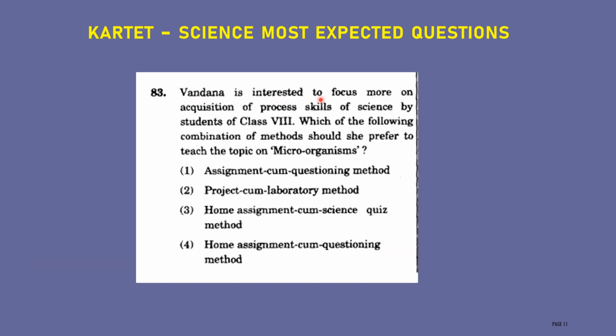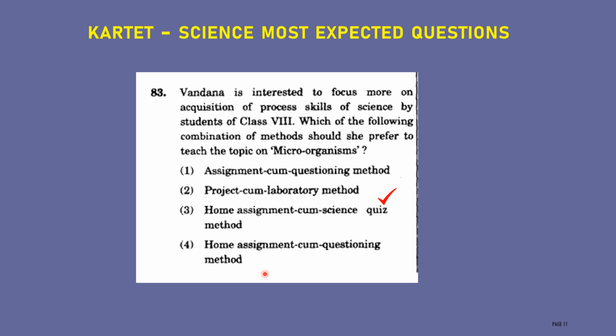Vandana is interested to focus more on acquisition of process skills of science by students of class 8. Which of the following combination of methods should she prefer to teach the topic in microorganisms? First option, assessment cum questioning method. Second one, project cum laboratory method. Third one, home assignment cum science quiz method. Fourth one, home assignment cum questioning method.